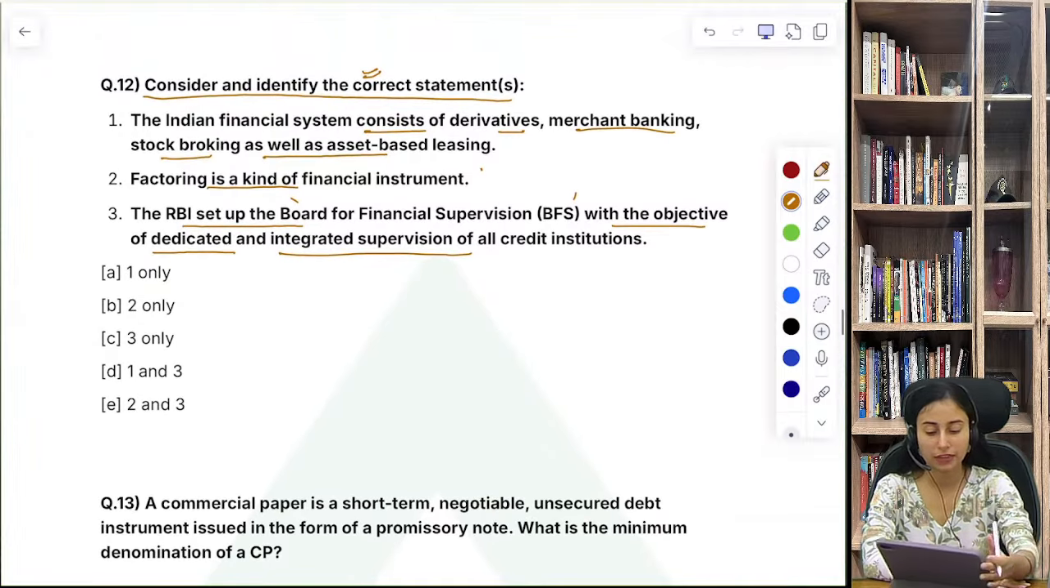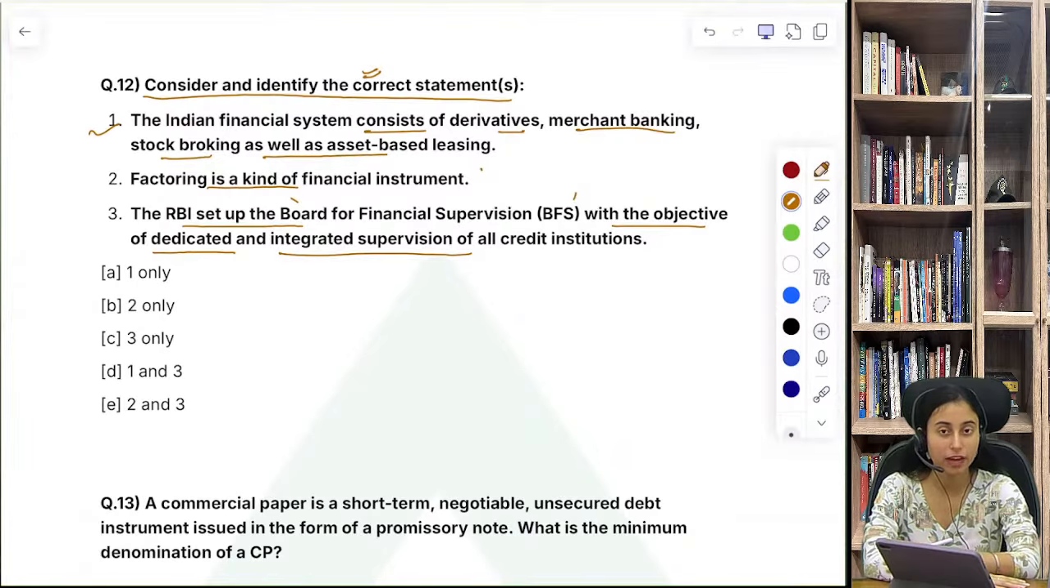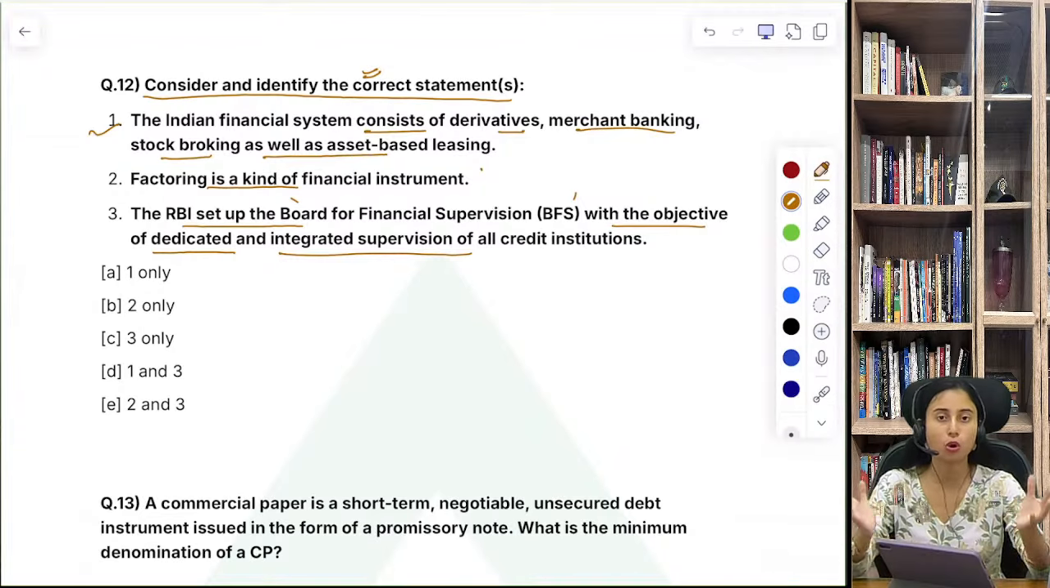See, this is a very easy question. The first statement is correct. Why? Because Indian financial system में क्या क्या आता है? आपके derivatives आते हैं, merchant banking आती है, stock broking आती है, asset based leasing आती है. Yes, this is true. So Indian financial system में we include all such things.